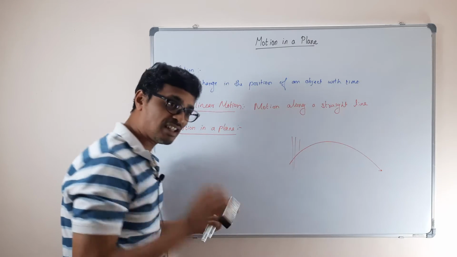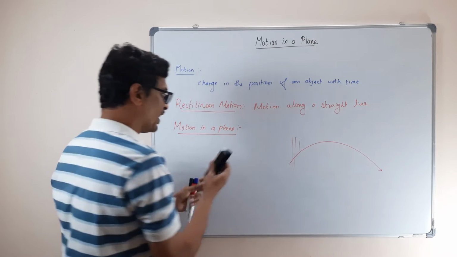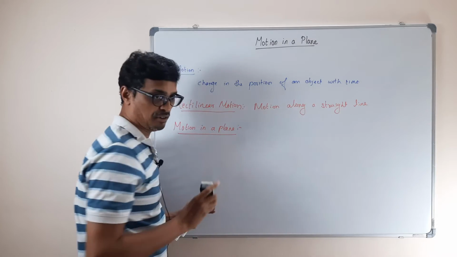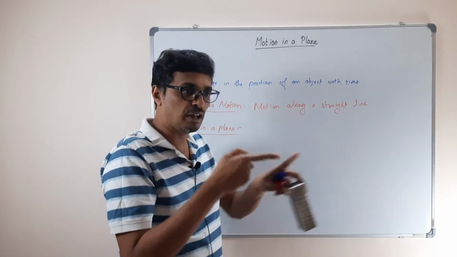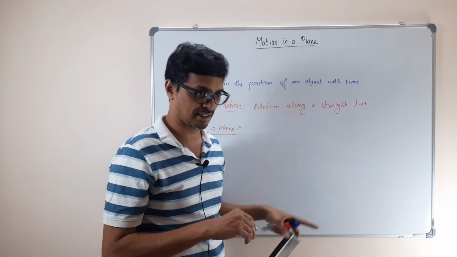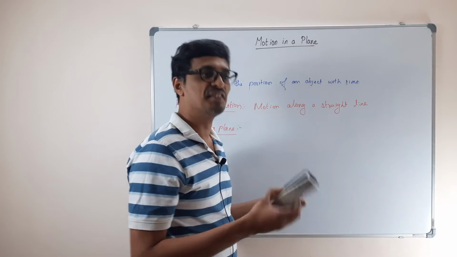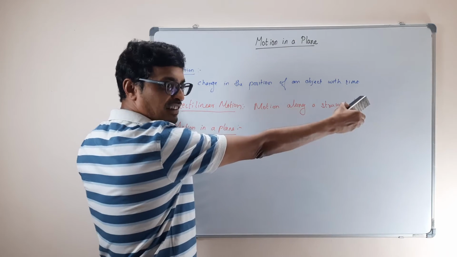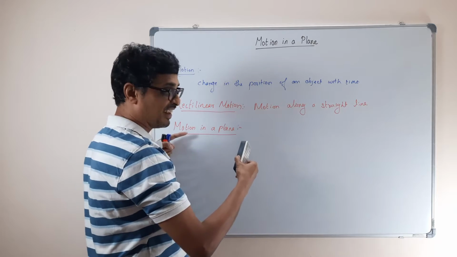It is not a straight line; it is all going to be in a plane, which we call motion in a plane. For rectilinear motion you need only one axis, maybe the x-axis, plus x and minus x. In your 9th or 10th standard you have the number line, which is nothing but one dimension. On a number line I can represent rectilinear motion. When it comes to motion in a plane, that is not sufficient.